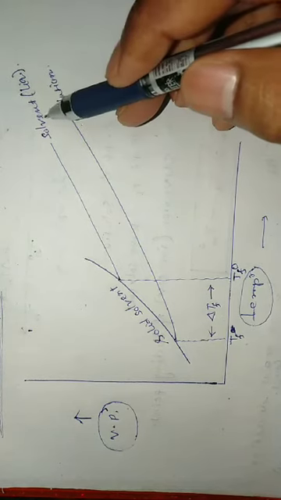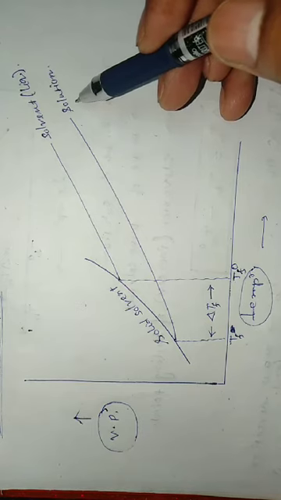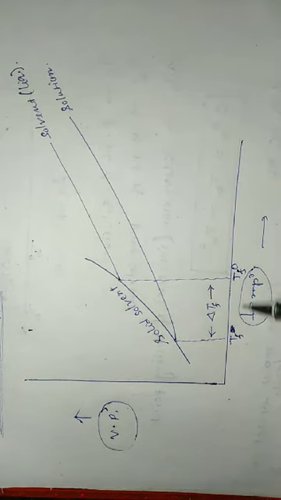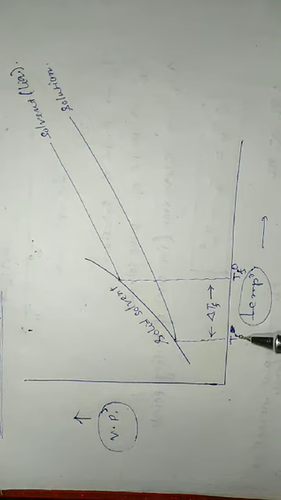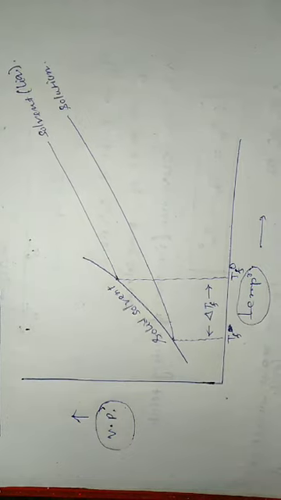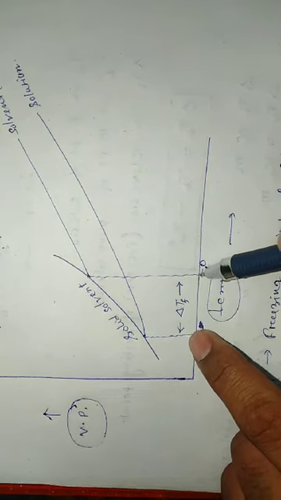When a non-volatile solute is added to a pure solvent to prepare a solution, the vapor pressure is decreased and the freezing point of the solution is decreased. That decrease in freezing point due to the addition of a non-volatile solute to a pure solvent is known as depression of freezing point, denoted by delta Tf. From this point to this point, this is delta Tf. So how can you calculate delta Tf?